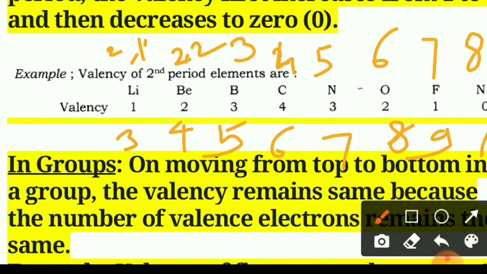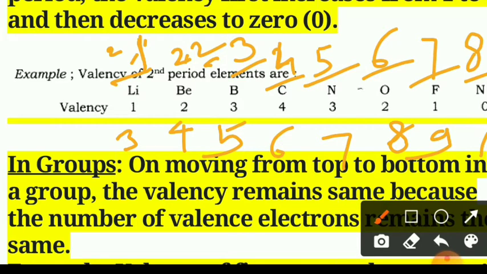These numbers of valence electrons increase from lithium to neon: 1, 2, 3, 4, 5, 6, 7, 8. But for valency, lithium has valency 1 because the number of valence electrons is 1.